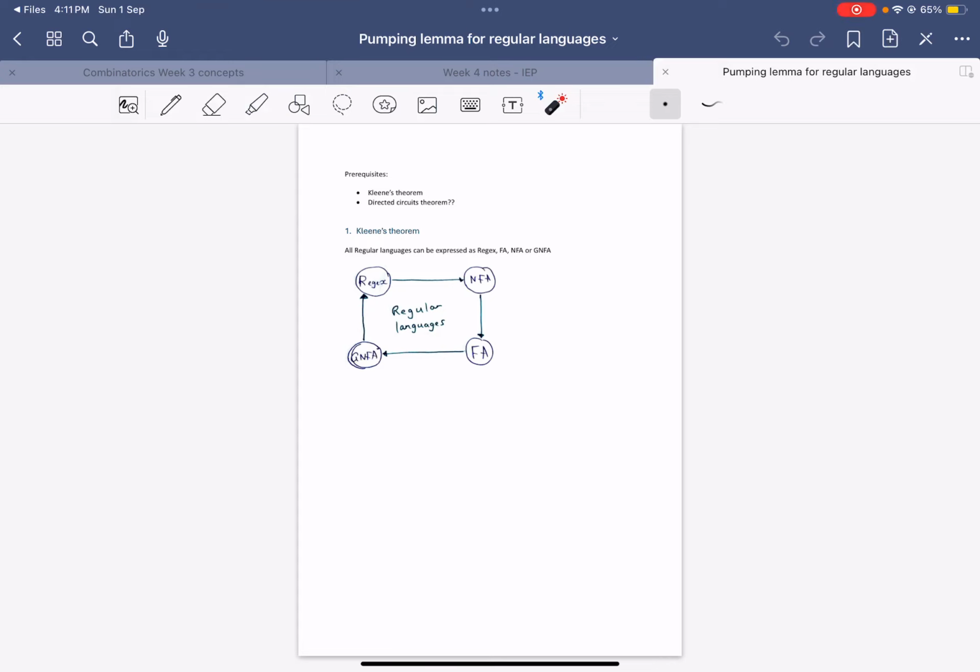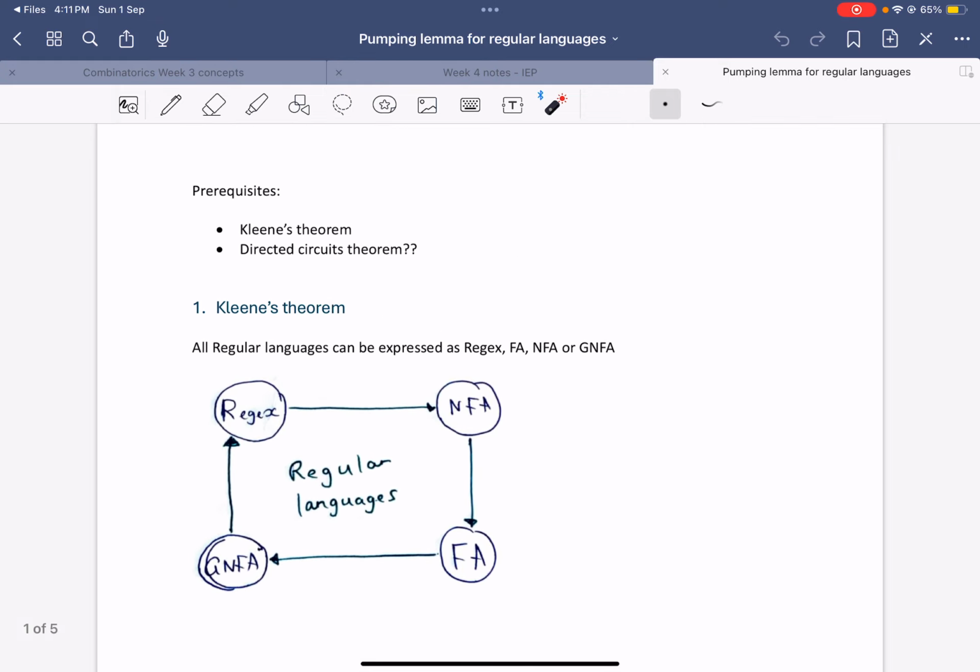Today's video is going to be on the pumping lemma for regular languages. So, before we get started on the pumping lemma, let's focus on some prerequisites because I think understanding these two theorems here will really help us understand the pumping lemma a lot easier. So the first theorem is Kleene's theorem. And the second theorem that's a prerequisite is the directed circuits theorem. I'm not sure exactly what the name of it is, but you will understand it when we go through this.